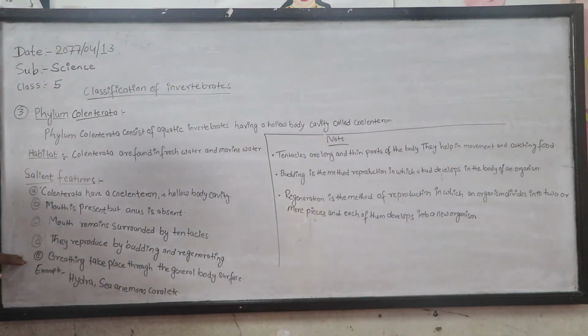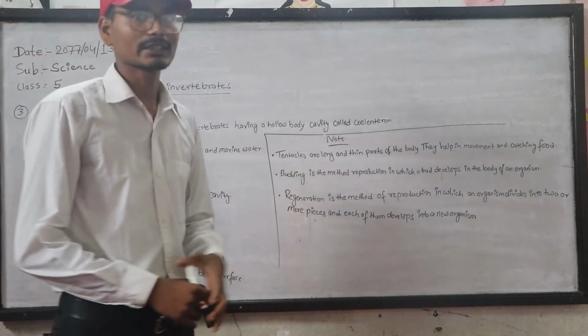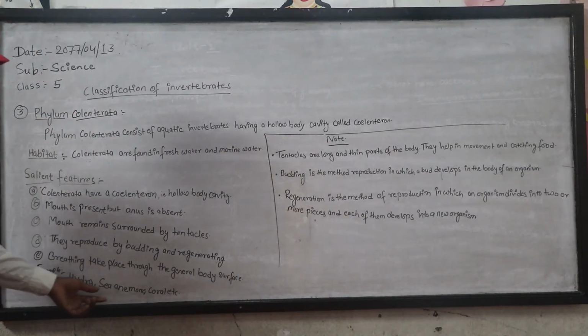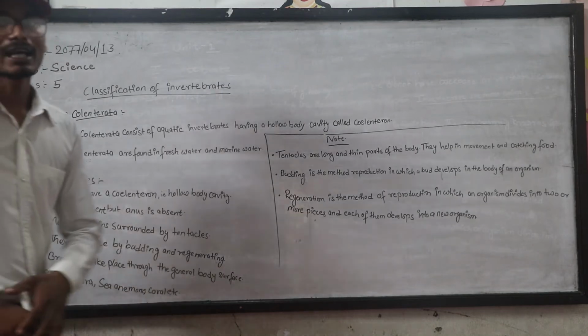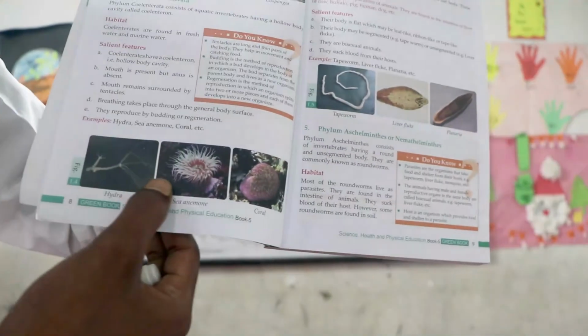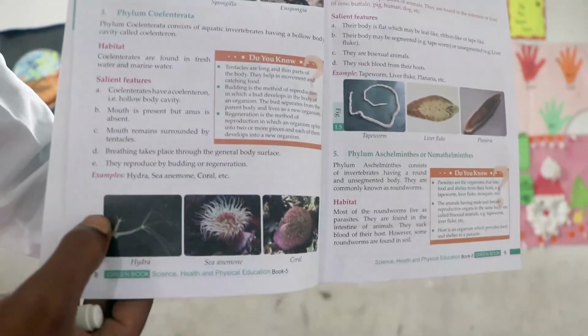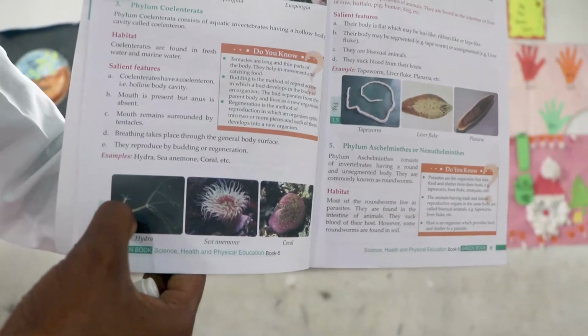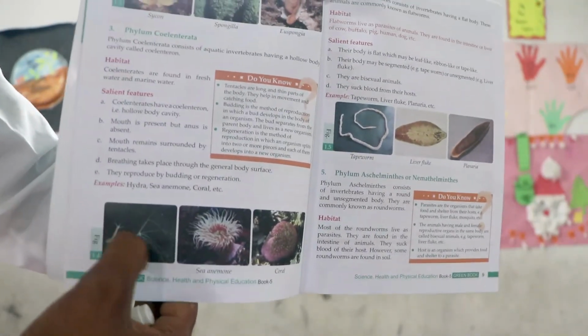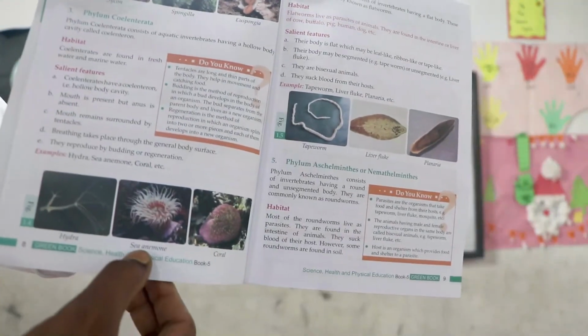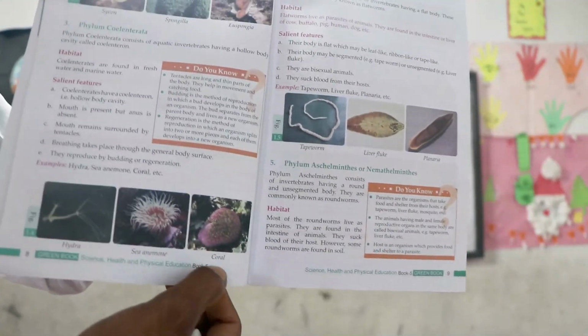Number 5, breathing takes place through the general body surface. Their examples are Hydra, sea anemone, and Obelia. These are the examples of phylum Coelenterata. Number 1, Hydra. Inside it is a hollow cavity which is called coelenteron. And number 2, sea anemone, and Obelia.